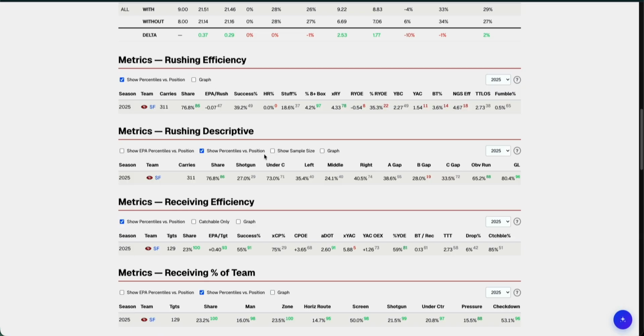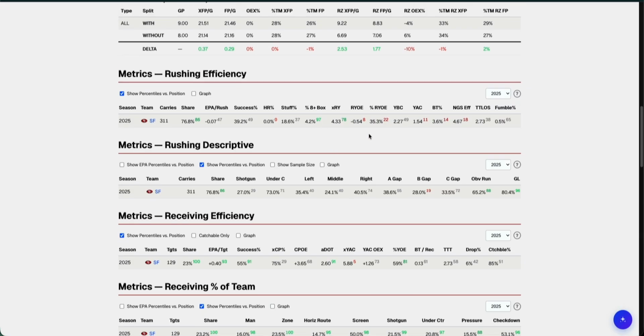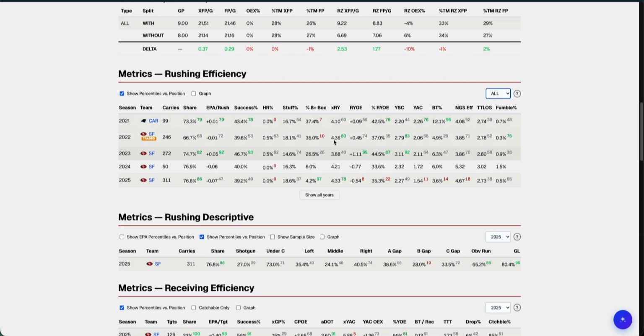The metrics are kind of where this site, I think, really shines. You can look at how their performance has evolved again. But one thing I can call out here is, for instance, his EPA per rush was far lower than it was at his prime. His success rate was lower. He didn't really have any huge home run touchdown type of runs, and then his rushing yards over expected was actually pitiful. It's a massive drop off from what we're expecting.